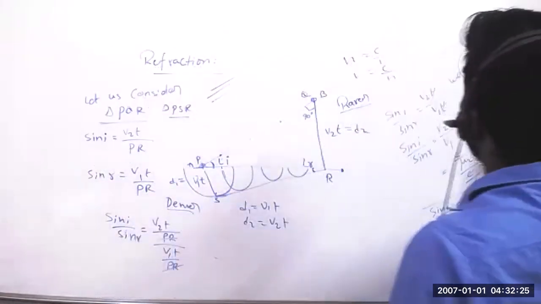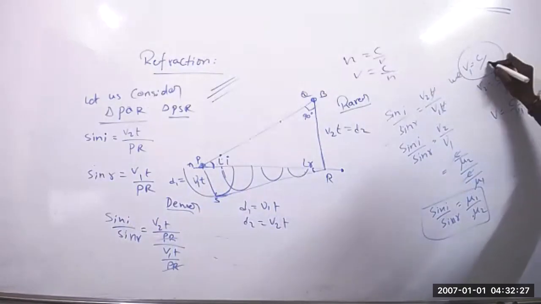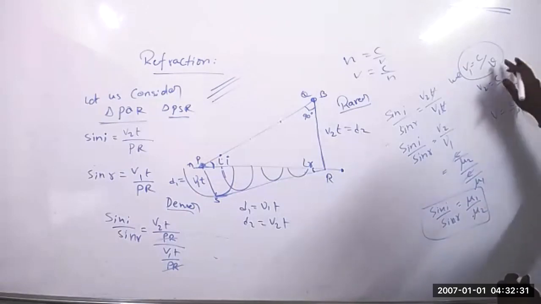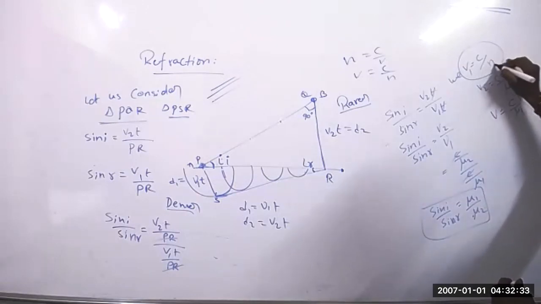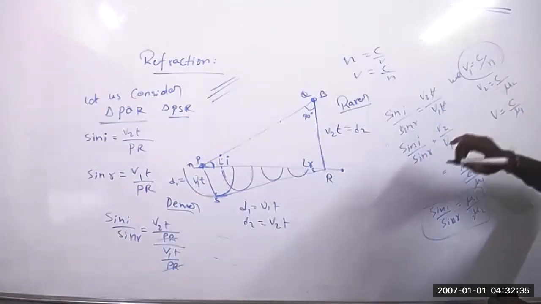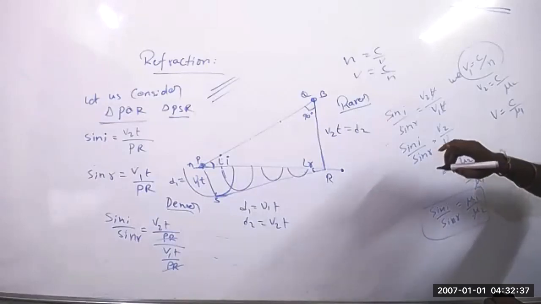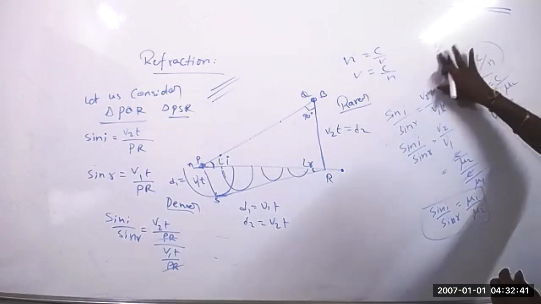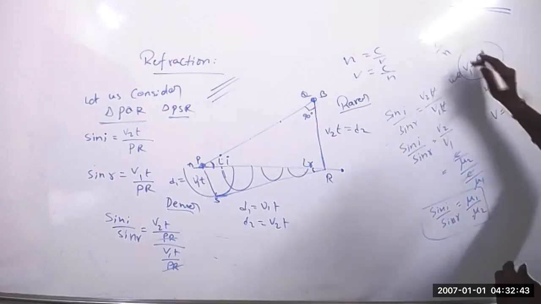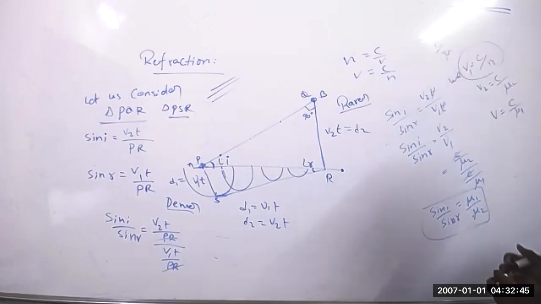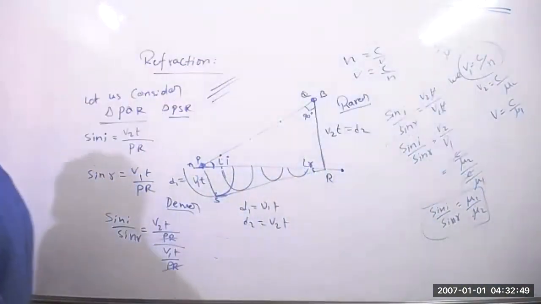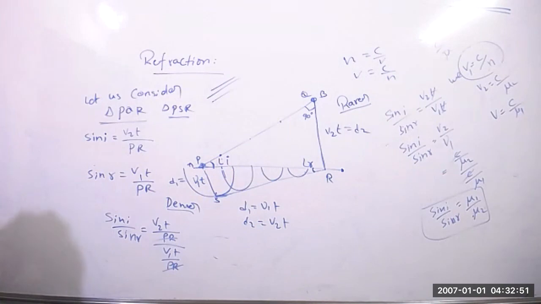In some books they will write mu, and in some books c by n. I have written c by mu; here I have taken refractive index. Okay, sir. You will see n also. Remember these questions, very, very important.